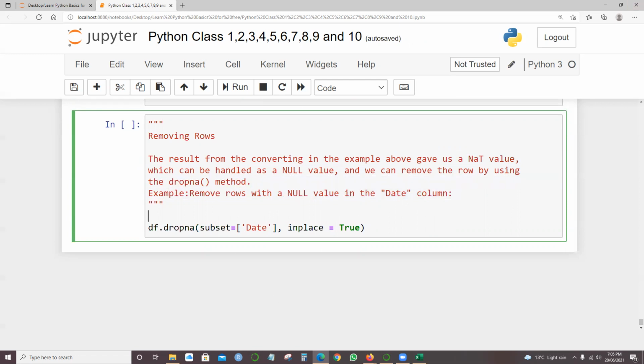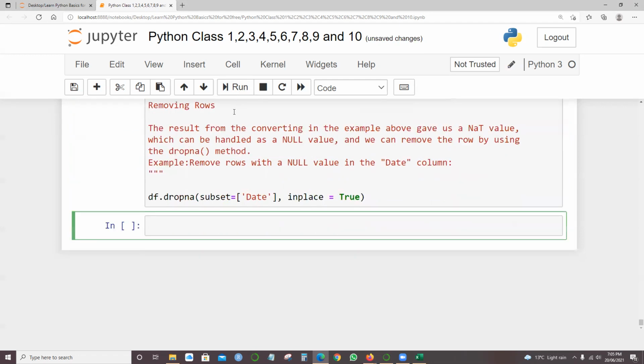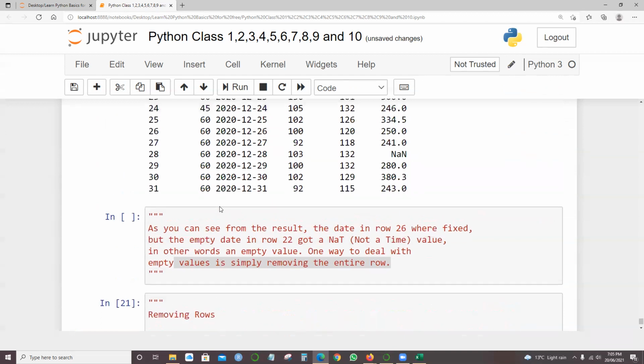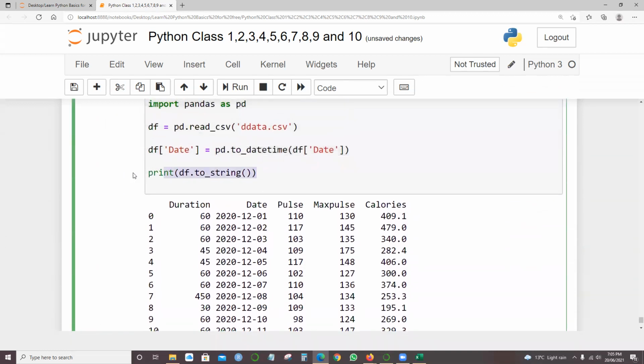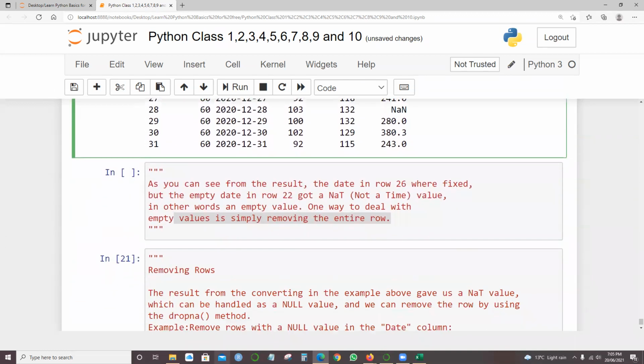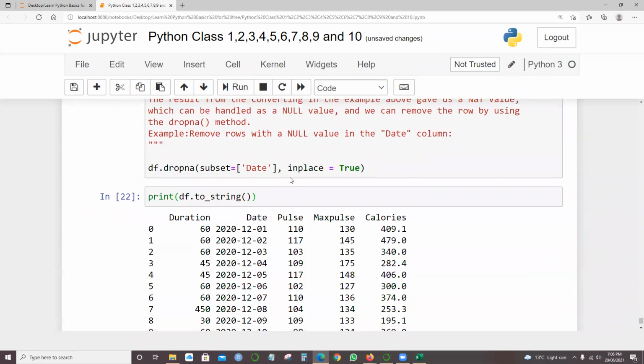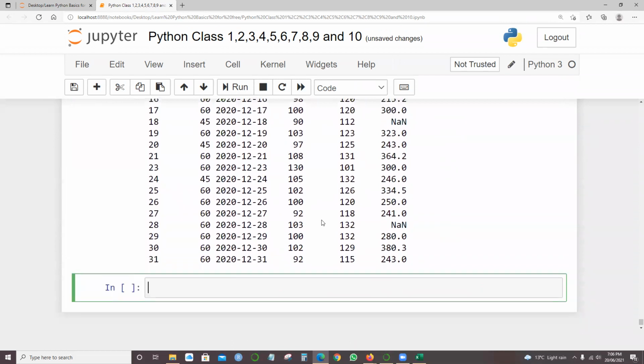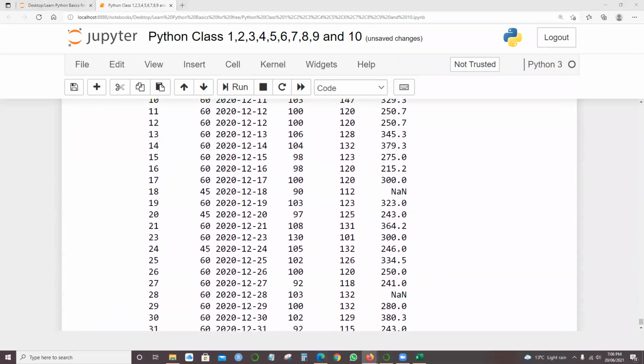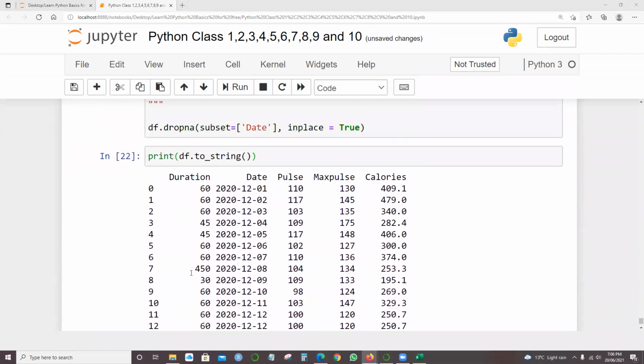So let me run this. Now look at this data carefully.